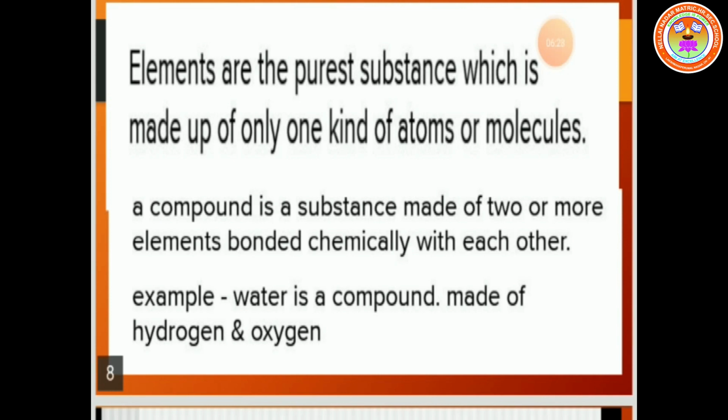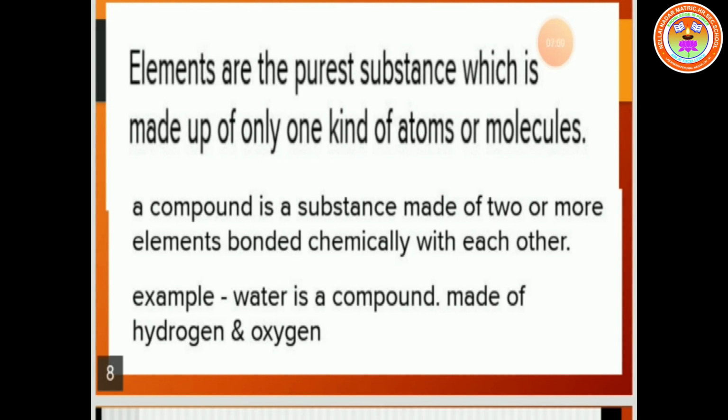Elements are the purest substance, made up of only one kind of atoms or molecules. Compound. What is a compound? A compound is a substance made of two or more elements bonded chemically with each other.